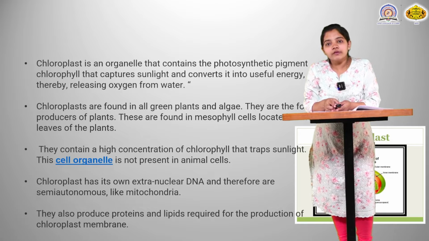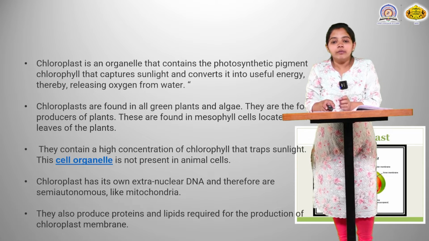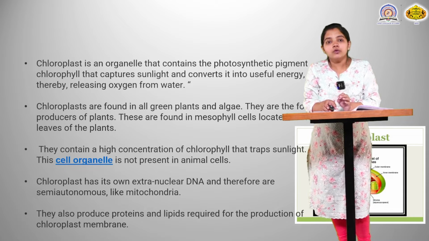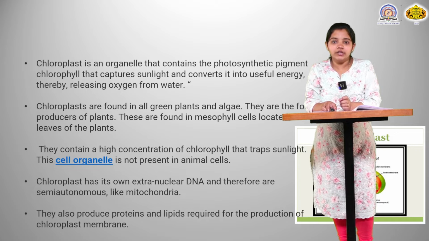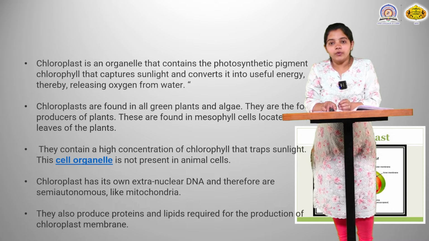Chloroplast is one of the cell organelles like mitochondria, ribosome, endoplasmic reticulum. Chloroplast, mitochondria and nucleus are double-membrane bound organelles. In ancient times chloroplasts were prokaryotic organisms. This is explained by the endosymbiosis theory, and hence chloroplasts are semi-autonomous like mitochondria.